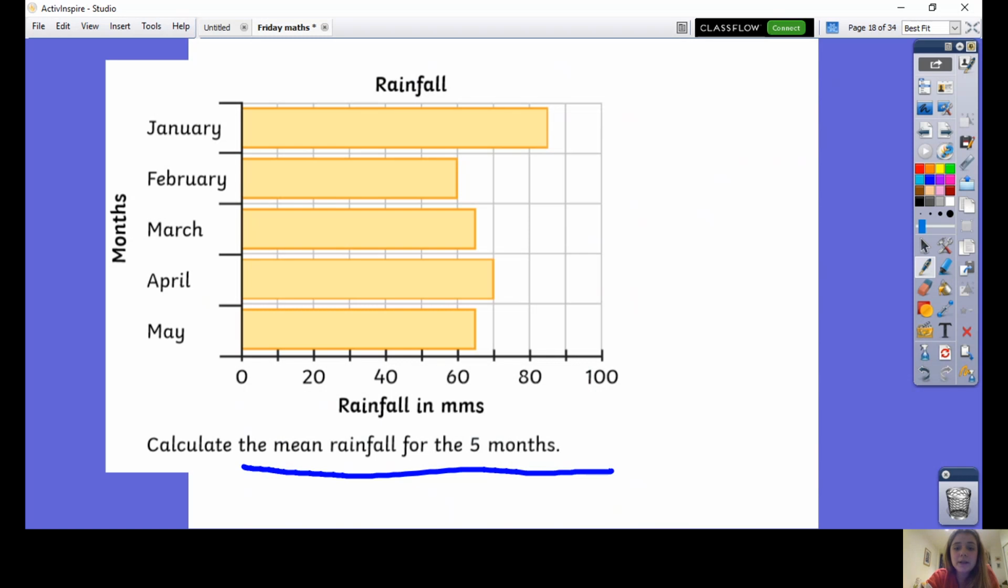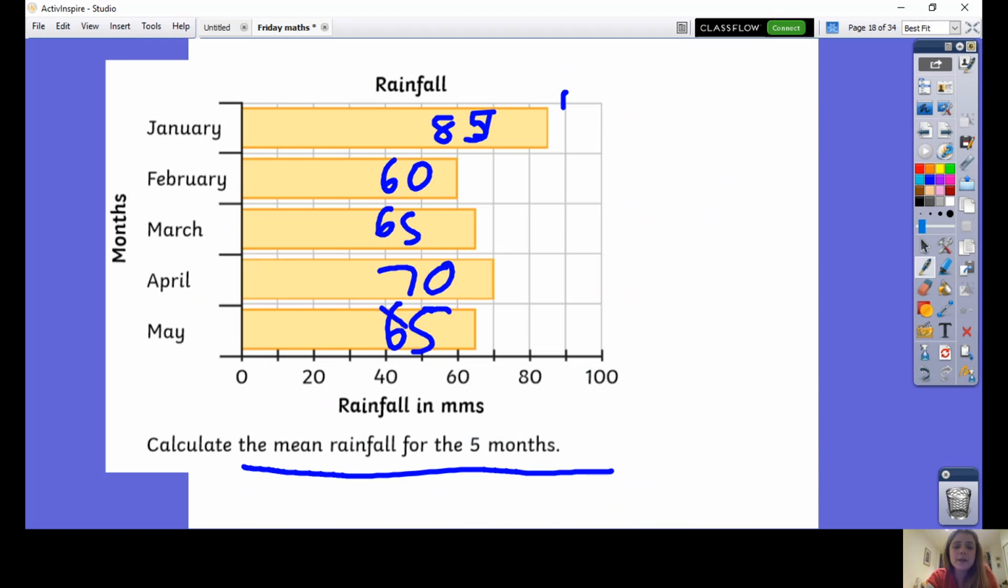In January, you can see it's in between 80 and 90. I'd always go for 85 here, sorry. In February, you can see the rainfall is 60. In March, again, in between 60 and 70, so that's 65. In April, I'm on 70, and in May, I'm on 65. So we'd add all of those values up.